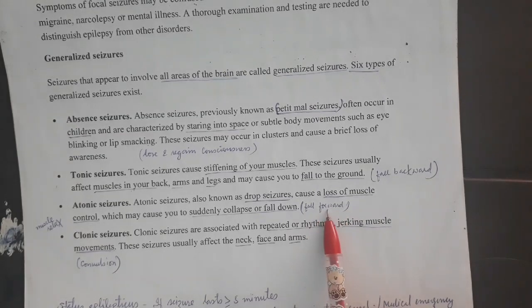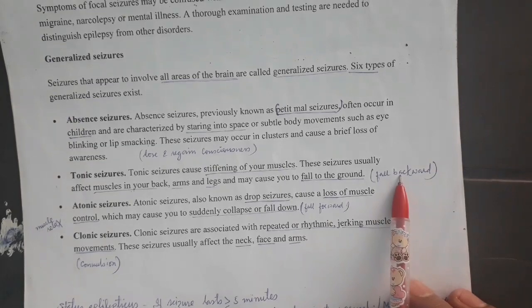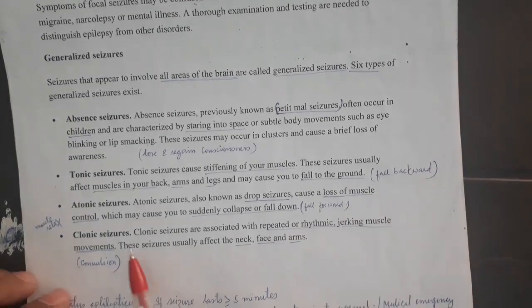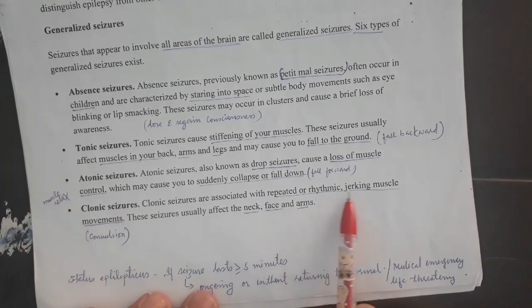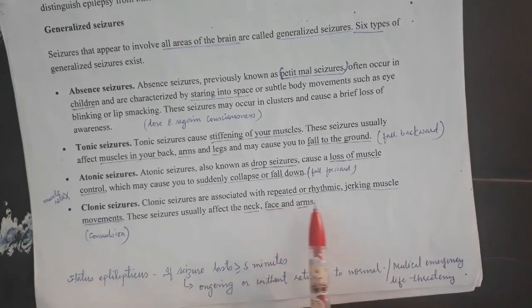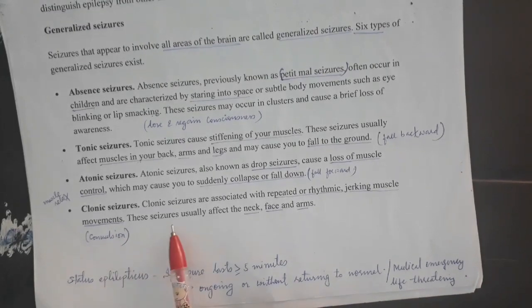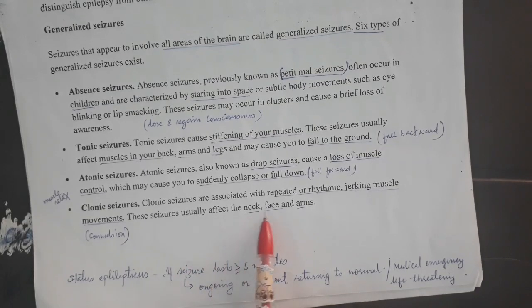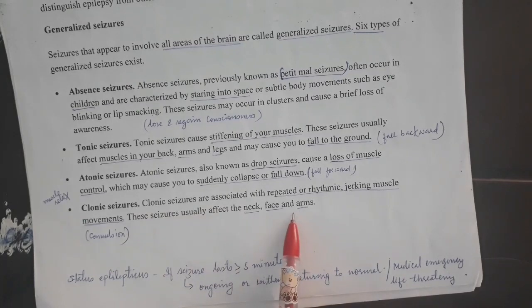In this atonic seizure, the patient falls forward, whereas in tonic seizures, the patient falls backward. Then clonic seizures are associated with repeated or rhythmic jerky muscle movements. Because of this jerky muscle movement, which is also called convulsion, this seizure usually affects the neck, face and arms.